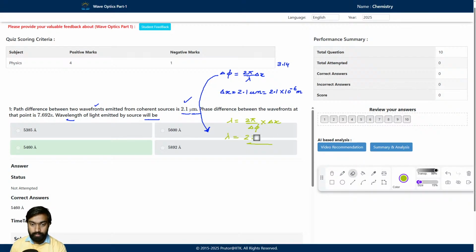So 2 into pi divided by 7.692 pi, into delta x, and delta x is 2.1 into 10 to the power minus 6 meter. Now perform the calculation and you will get lambda.